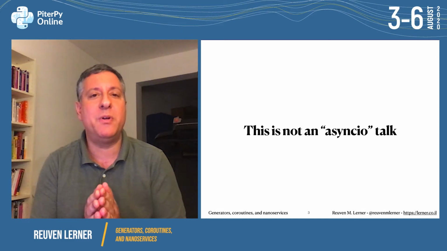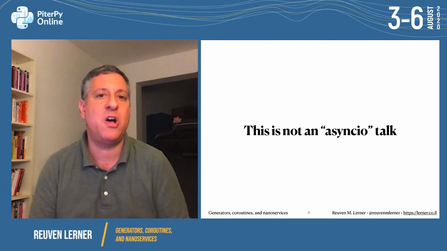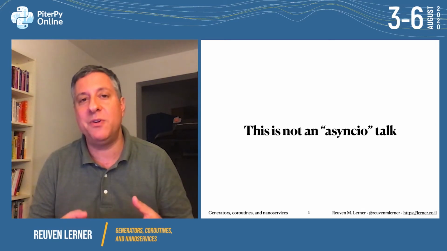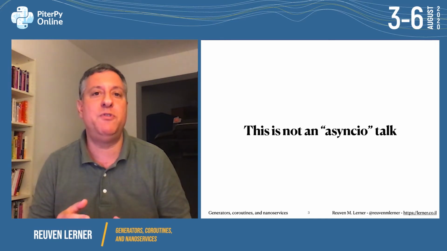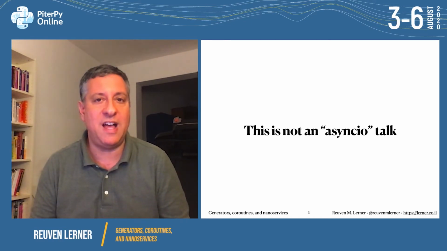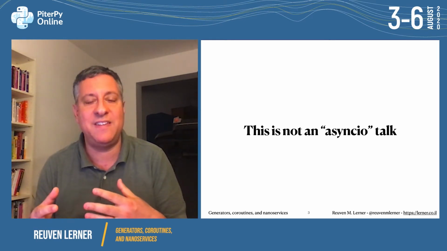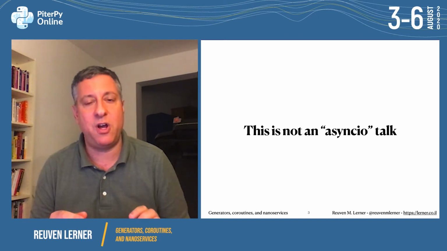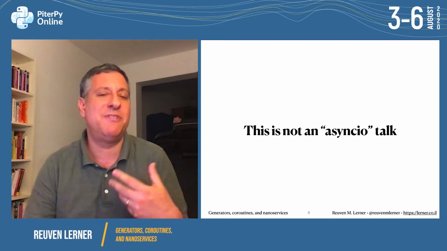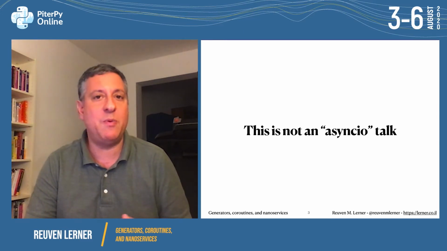But let's talk about generators and coroutines. And let's start off by pointing out this is not a talk about async I/O. It is true that async I/O, which is a modern, new way of doing concurrency in your Python programming, uses the term coroutines quite a lot. And there is some overlap between the coroutines that we're going to be talking about here and the coroutines in async I/O. And I'll mention that a little bit at the end of this talk. But overall, this is not about async I/O. This is about a distinct set of technologies and a distinct way of thinking about how we're going to write our programs and how we can structure them.